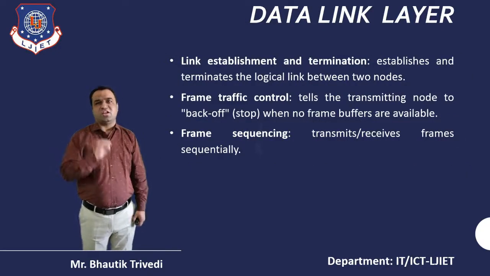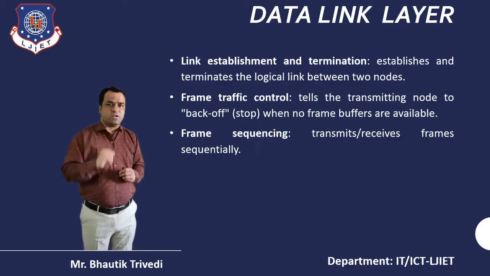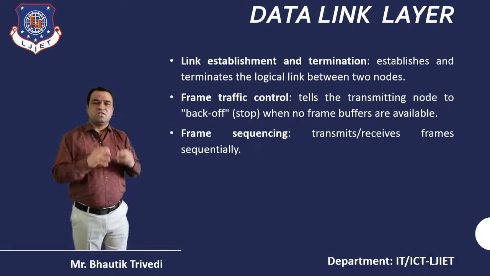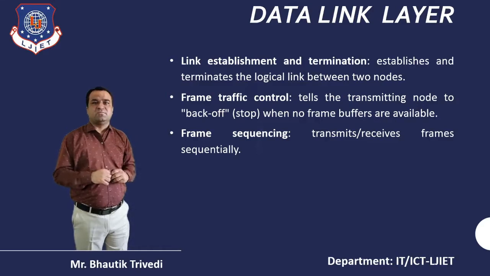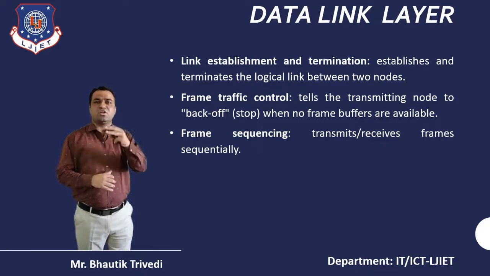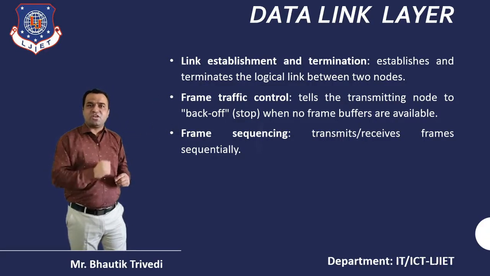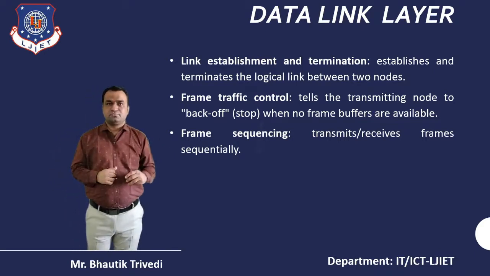Next one, that is the data link. Why do we use the data link layer? The data link layer generally supports 3 functionalities. One is link establishment. Second is link termination. After that, frame control. Here, whatever the communication, that is in the form of traffic, so that is also known as frame traffic control. And another one is frame sequencing.